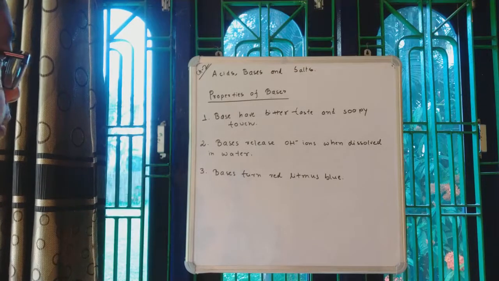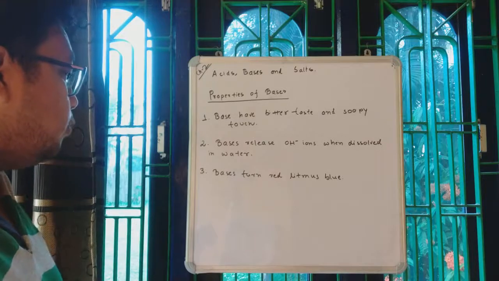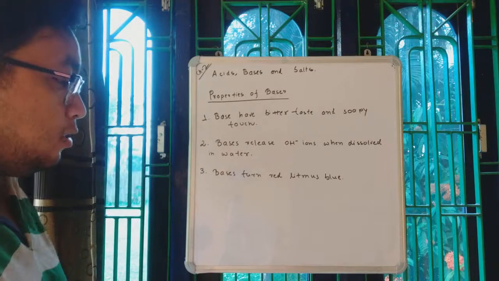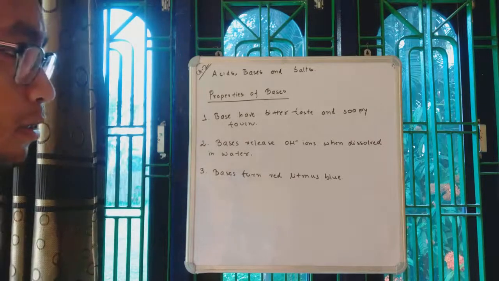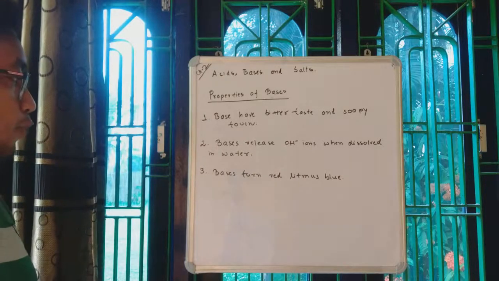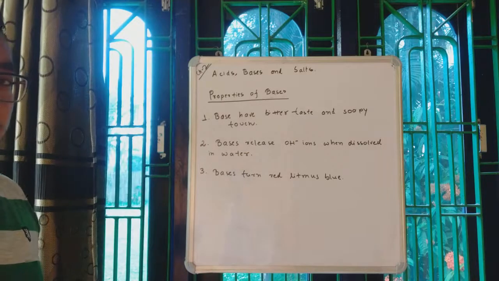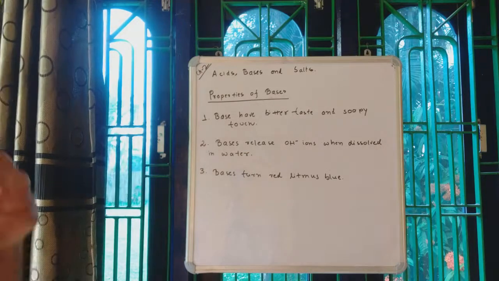And apart from the third point, we can add one more line. If you remember, when we discussed the indicators, we talked about litmus paper, phenolphthalein, methyl orange, and so on.